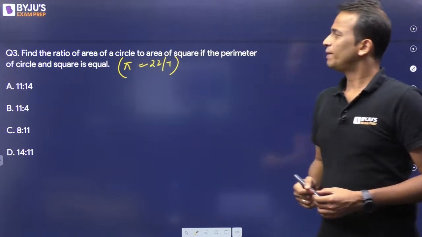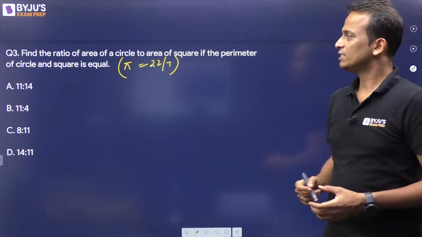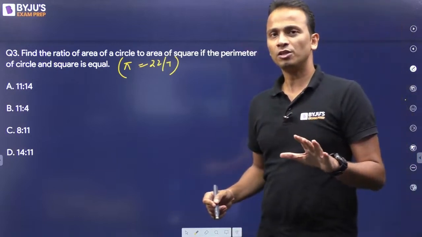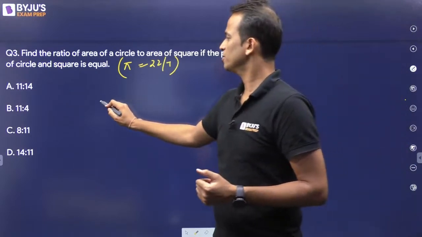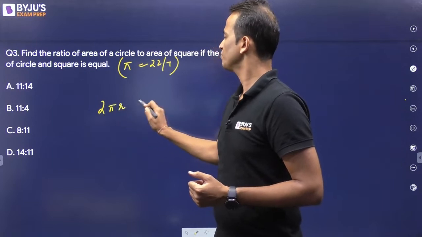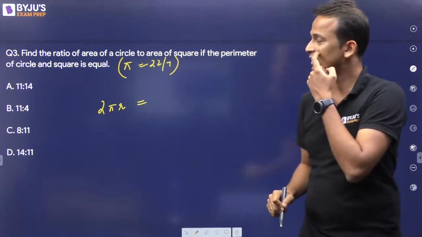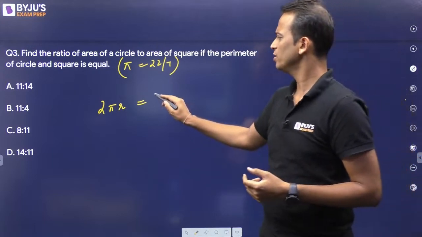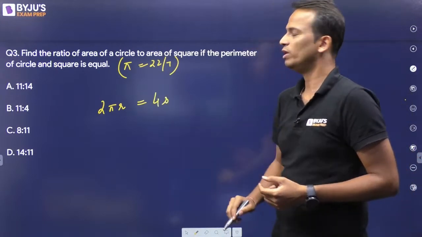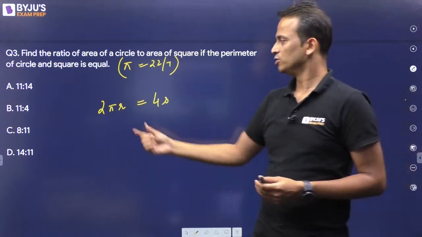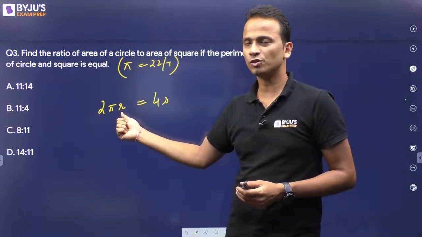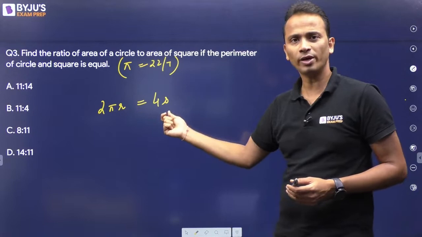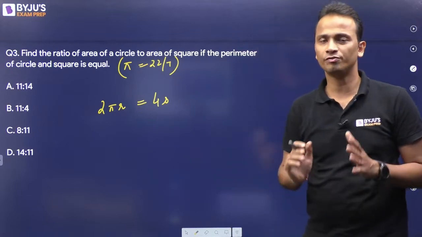Now you are given the perimeter of circle and the square as equal. Perimeter of circle or circumference of circle is 2 pi r, which is given equal to the perimeter of the square. If s is the side of the square, so I can say 4s will be the perimeter of the square. So 2 pi r, the radius of circle, is equal to 4s. S is the side of the square.